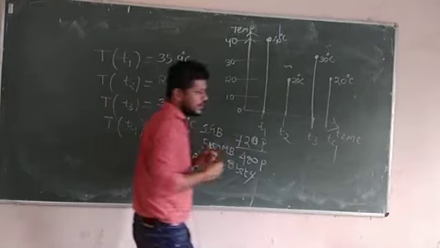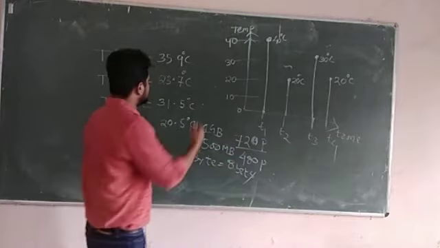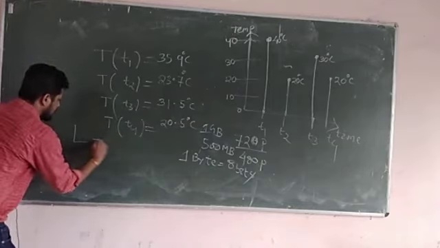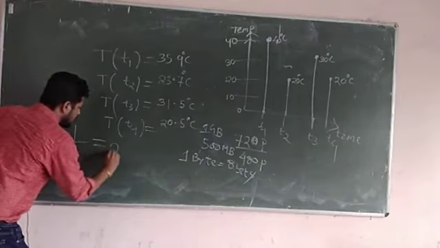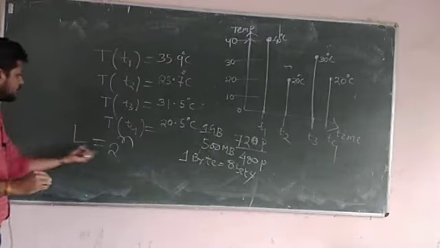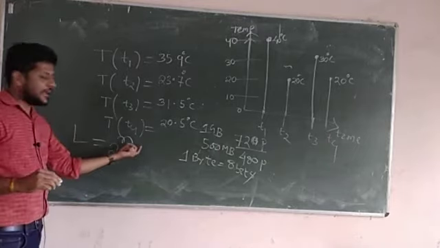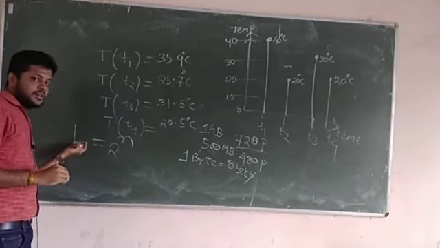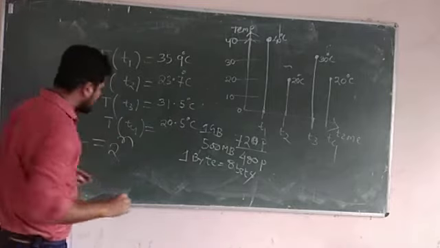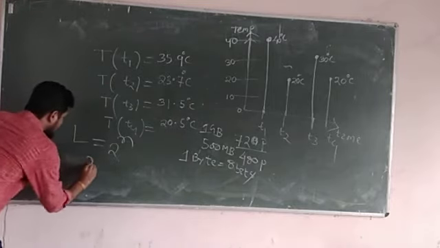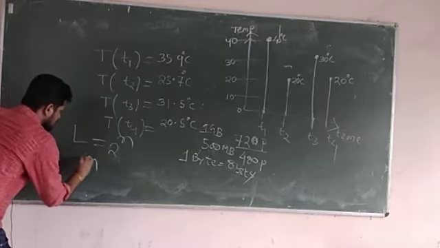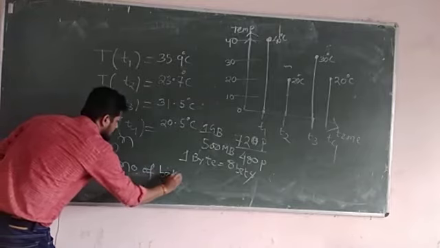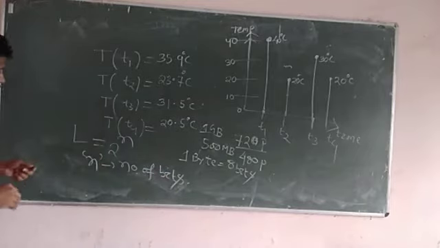Then what is the relationship between the number of levels and the number of bits? L stands for the number of voltage levels, and it is related as L is equal to 2 to the power n, where n is the number of bits and L is the number of voltage levels.